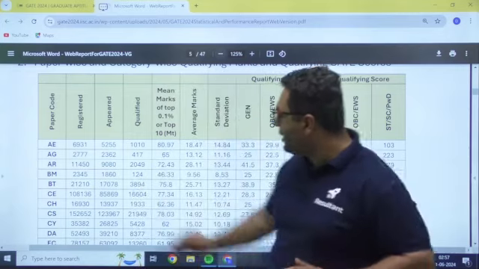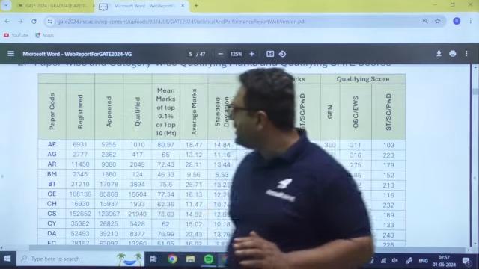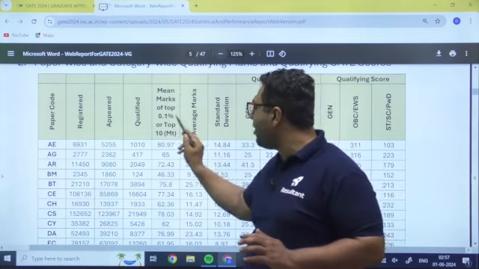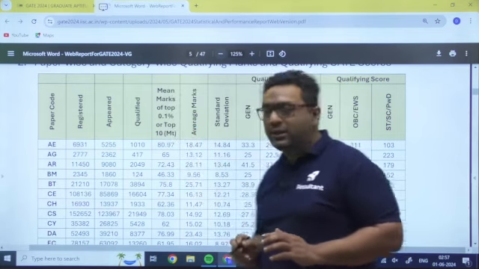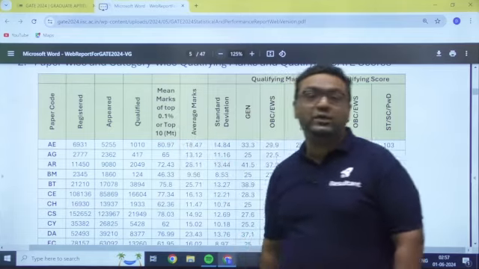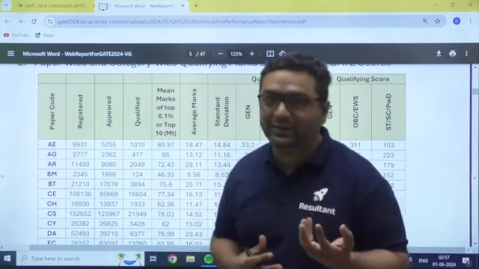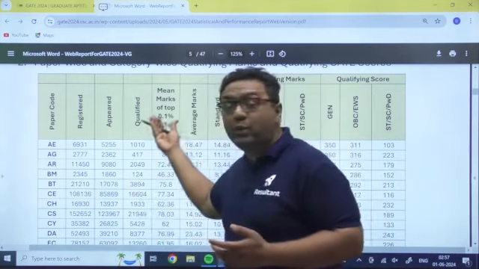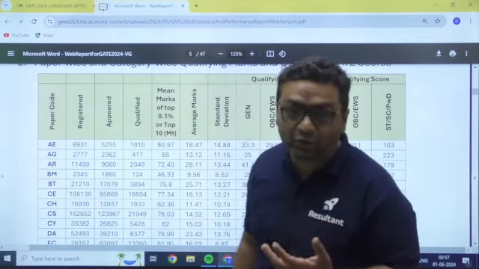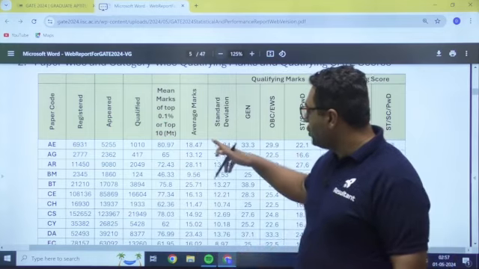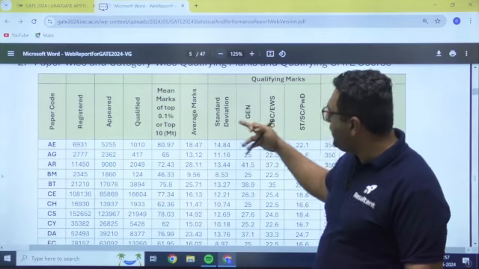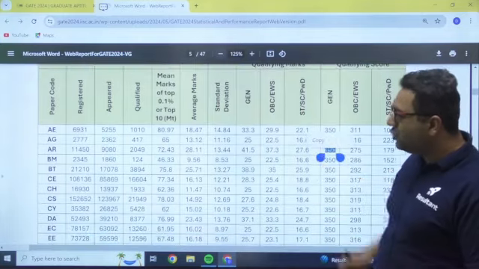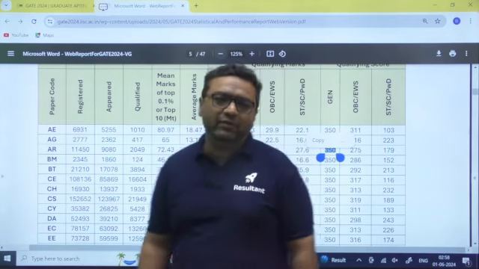There they have mentioned the paper code, registered candidates, appeared candidates, qualified candidates, and the mean marks of the top 0.1%. You can see what the mean scores of the top 0.1% of students are. That will give you an idea that if you want to be a top 0.1% student, what kind of marks you would be looking for in GATE 2025. You can also see the average marks, the standard deviation, the qualifying marks for general and other categories, and the qualifying scores.